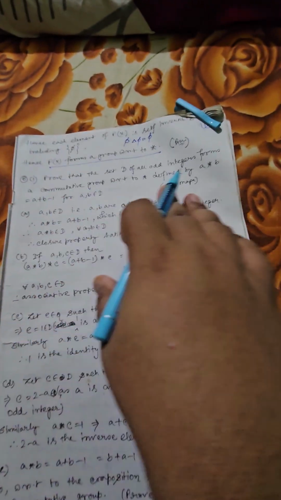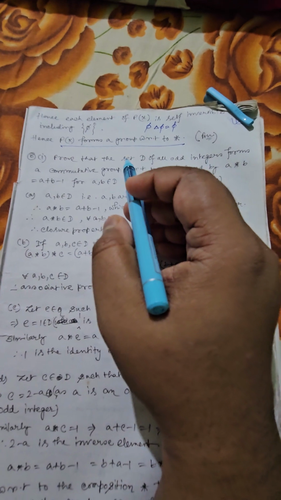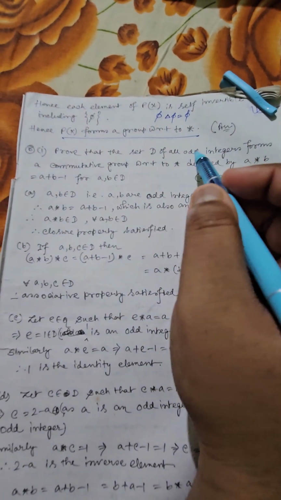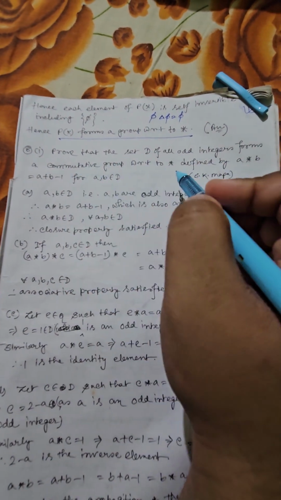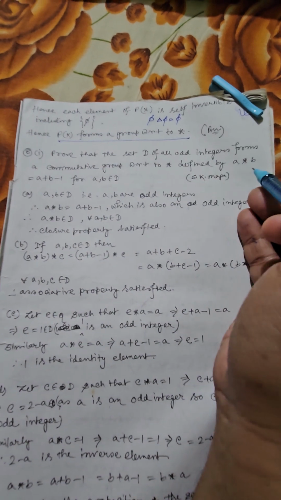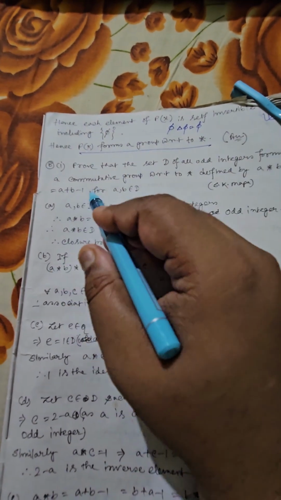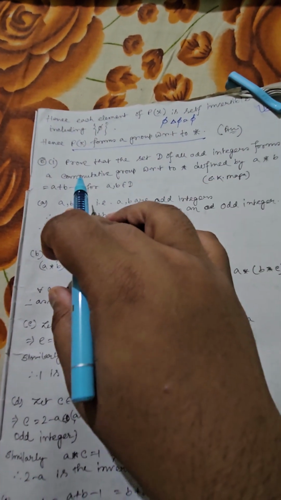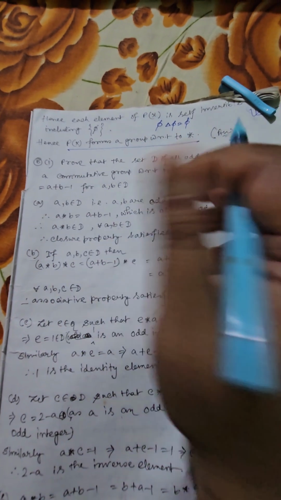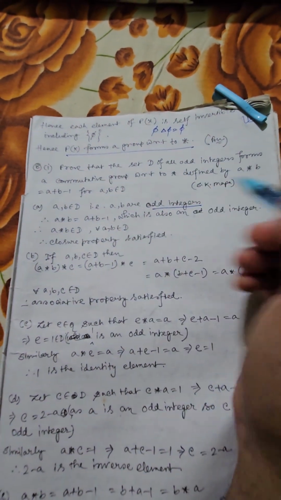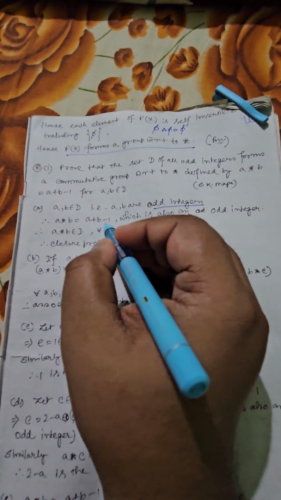Now moving on to the next problem, we have to show that the following set D of all possible odd integers forms a commutative group with respect to the following composition: A star B, that is A plus B minus 1. Now A and B are both taken from D, both of them are odd integers, so A star B, that is A plus B minus 1.